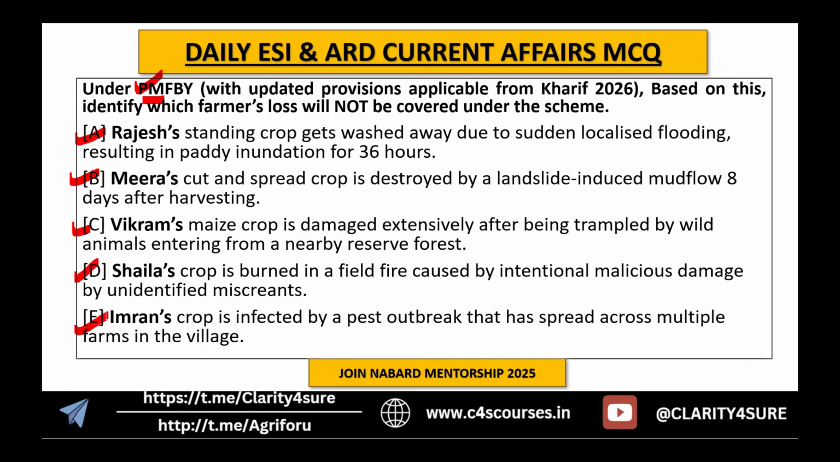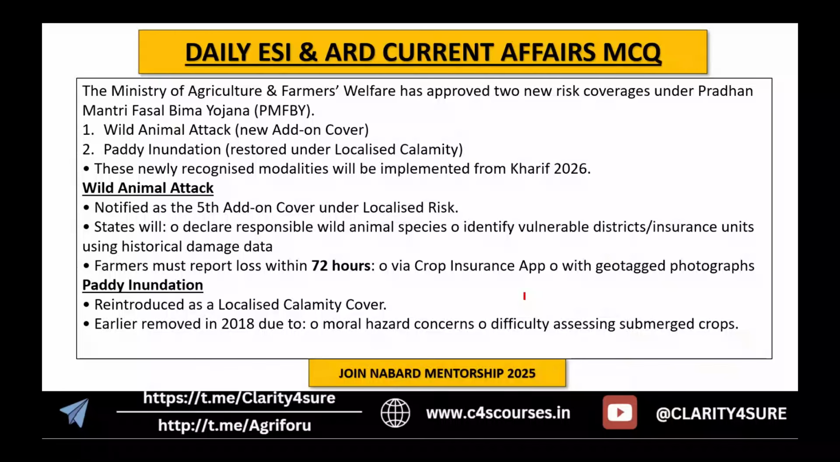Okay, so yes, we know that intentional malicious damage is not covered under the Pradhan Mantri Fasal Bima Yojana, right? As I said, the Ministry of Agriculture and Farmers Welfare has approved two new risk coverages under Pradhan Mantri Fasal Bima Yojana. The first one is the wild animal attack, and the second is paddy inundation, right? First, the wild animal attack is notified as a fifth add-on cover under the localized risk, okay?